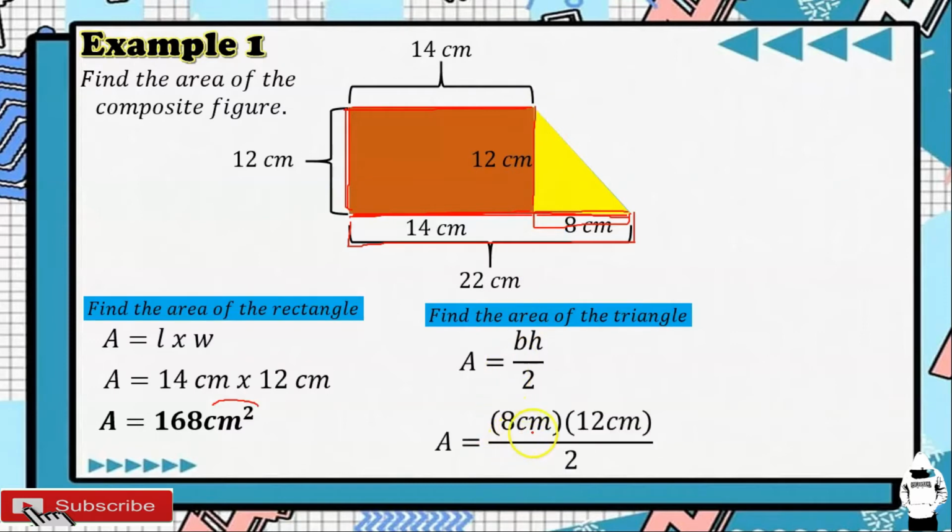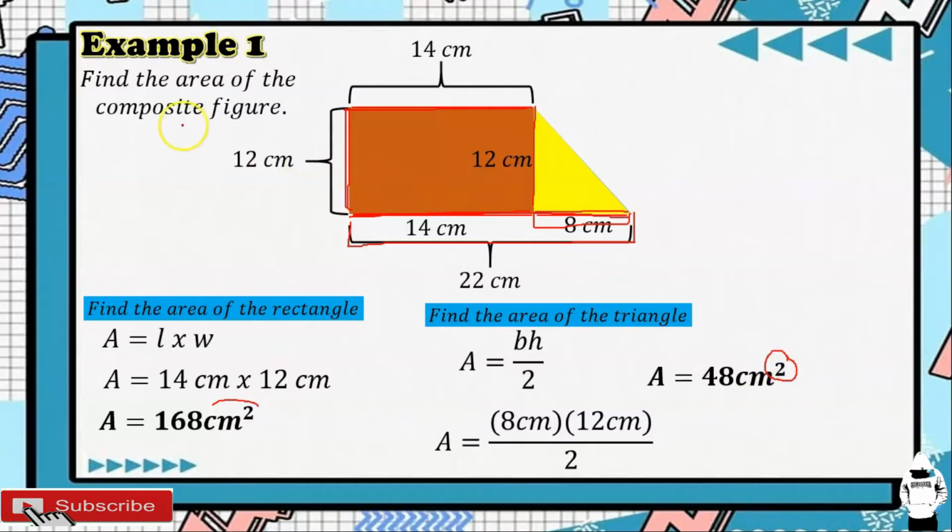So, we have 8 times 12 divided by 2, and that is equal to 48. So, the area of a triangle is 48 square centimeters. Again, wag niyong kakalimutan lagyan ng square.